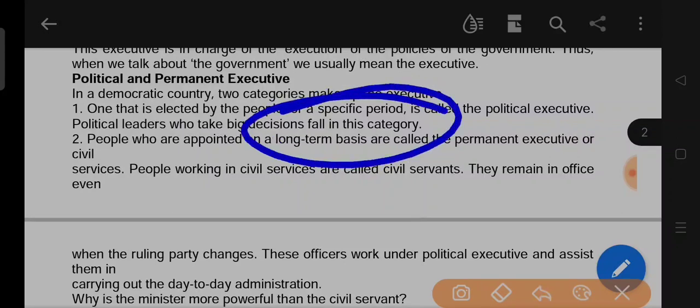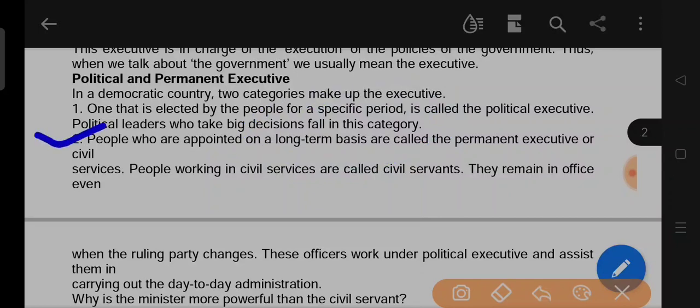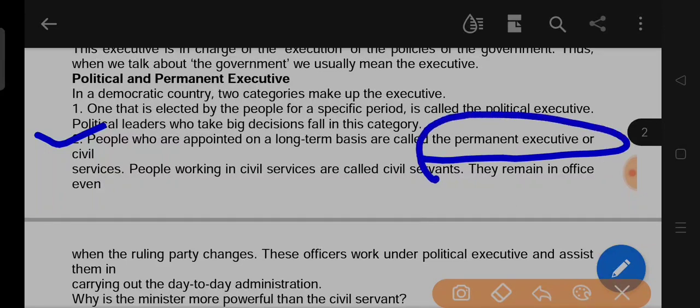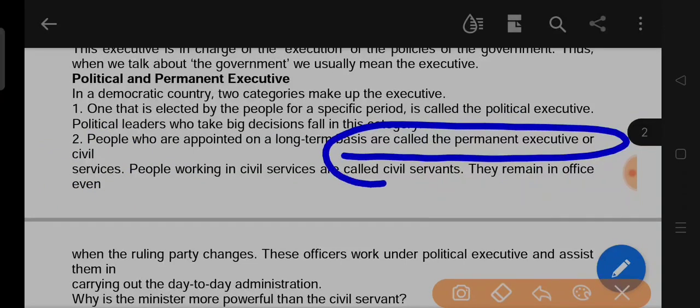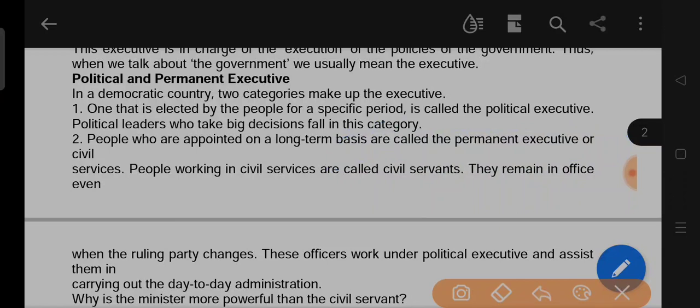People who are appointed on a long term basis are called the permanent executive. Civil services. I think political leaders are not permanent executive, and the people who are appointed on a long term basis are called permanent executive or civil services. You can call them civil services.